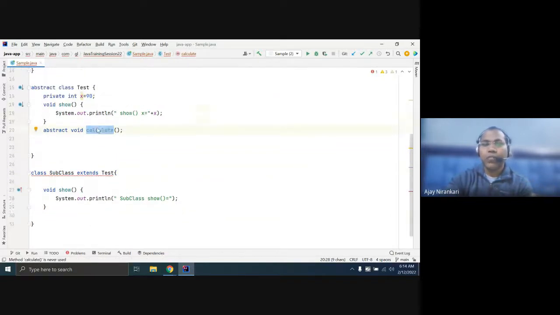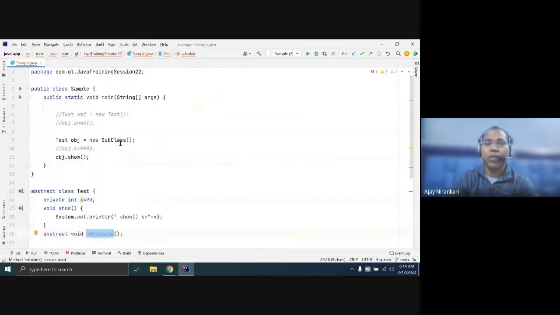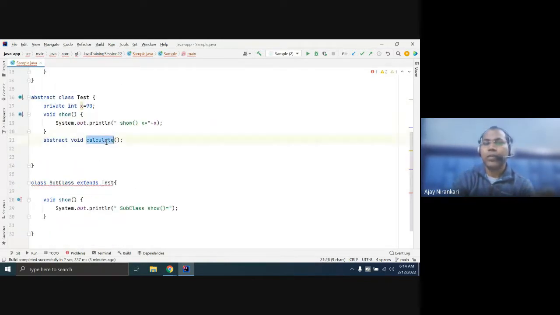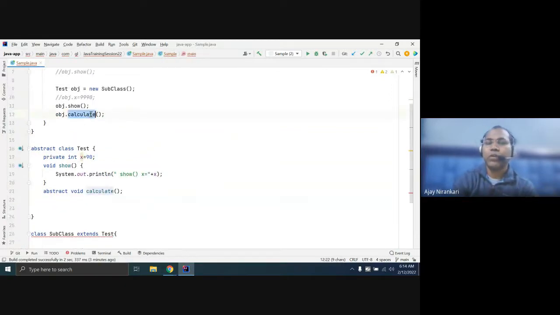then what happens if you are allowed to create the object? You can invoke it like test.calculate. So what would be the output of calculate? The test class has an abstract method, and the subclass has not provided a definition. So what is the output of your calculate? The compiler is confused; the compiler doesn't find the definition.